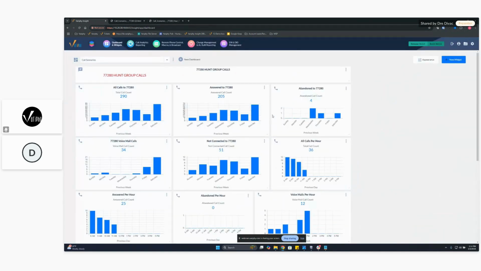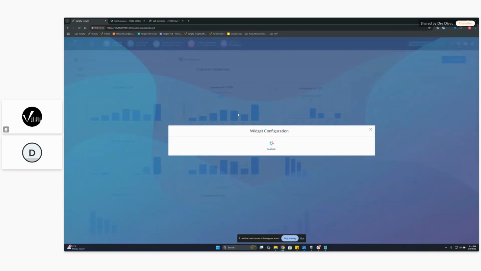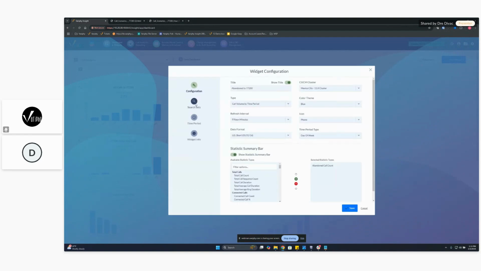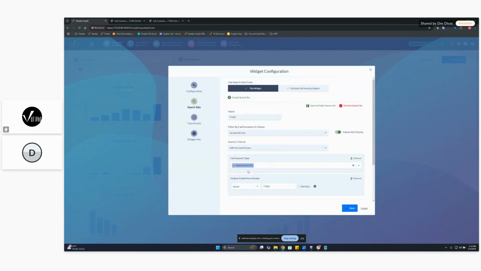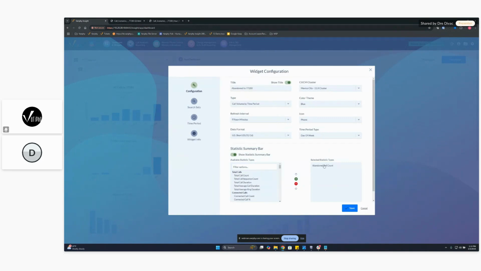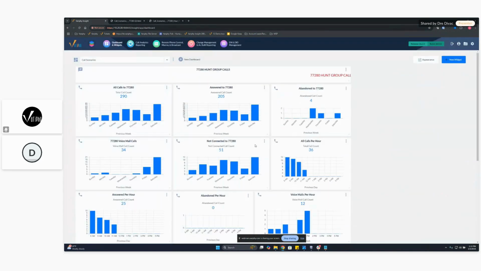Similar to the answered count, we got this abandoned one as well. You can see that we had 4 abandoned counts last Wednesday. And the way we set that one up is, again, super simple. Just adding that abandoned call type in the search set. Configuration is the same, just add that there. So we were looking at these, like I said, a previous week, depending on how you want to see them, we can change that up.